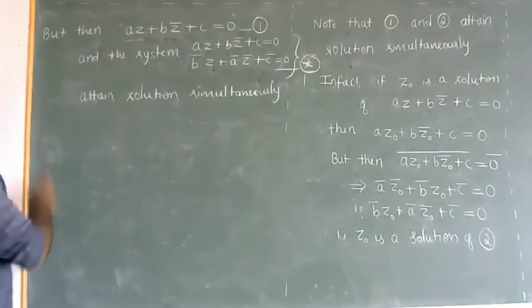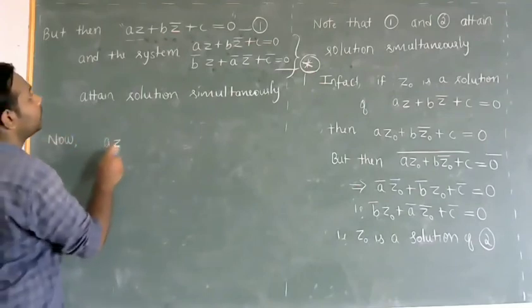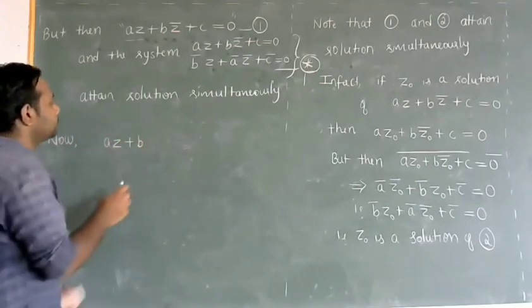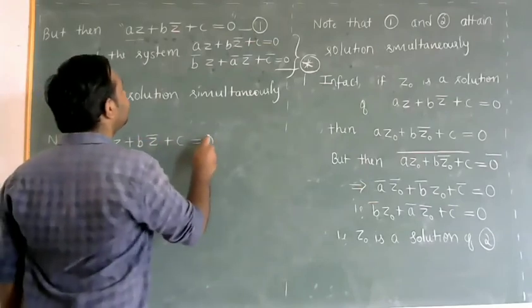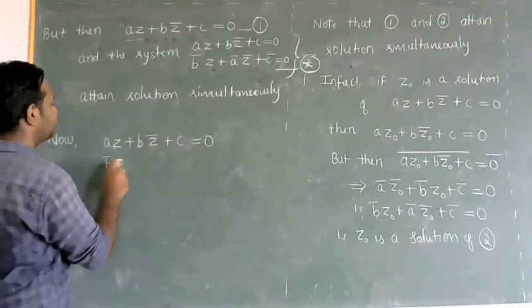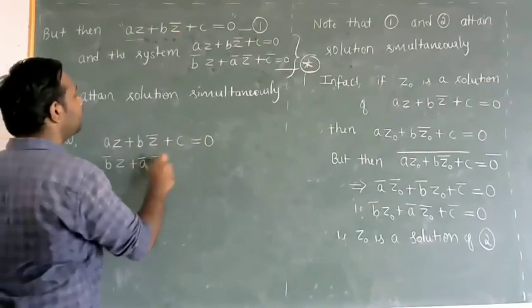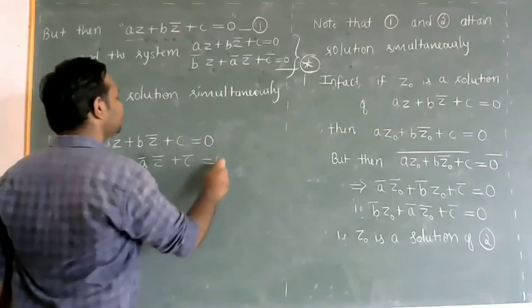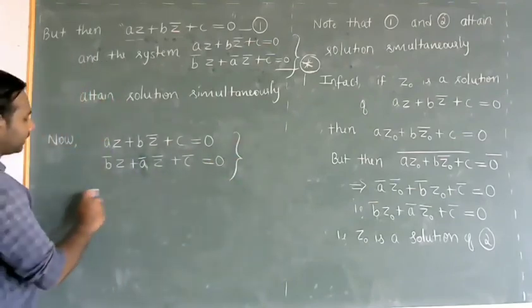Now, AZ plus BZ bar plus C is equal to 0, B bar Z plus A bar Z bar plus C bar is equal to 0. So we have one system. You can express this in matrix notation.